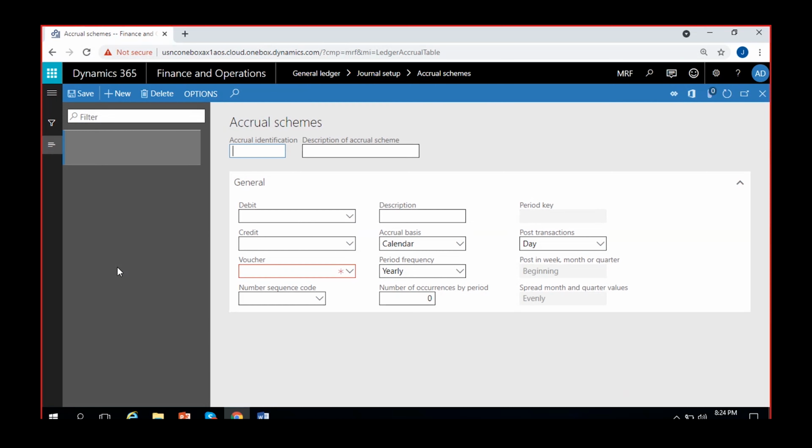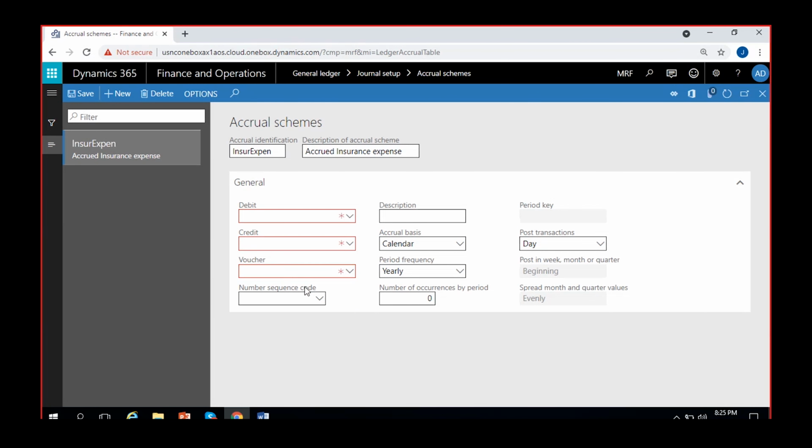So I'll go for new and I'll create an accrual scheme as insurance expense, or accrued insurance expense. Okay, here I have to give a debit account and credit account.